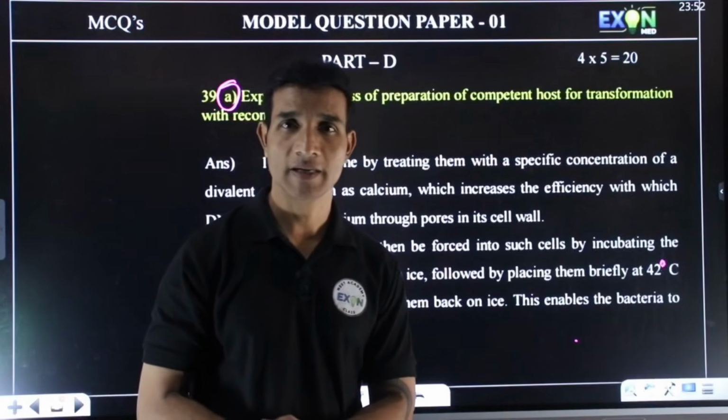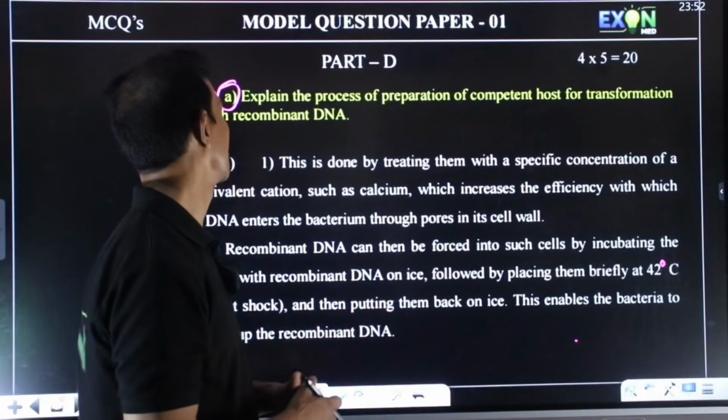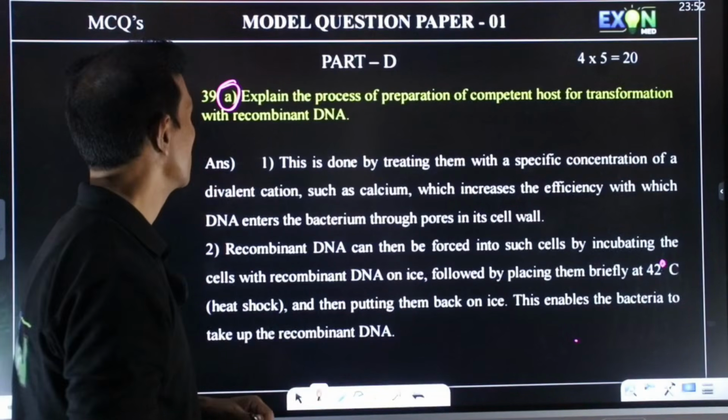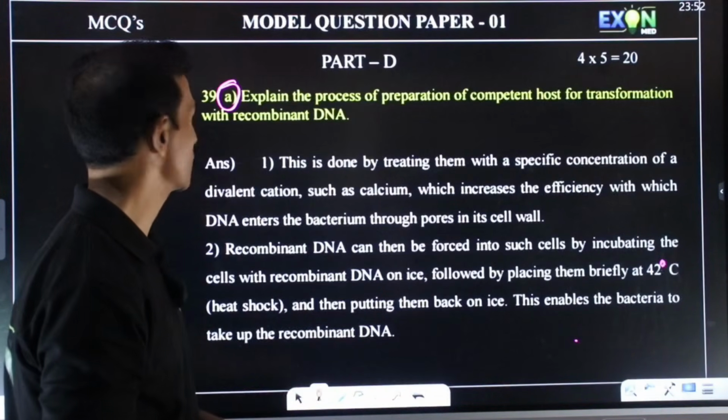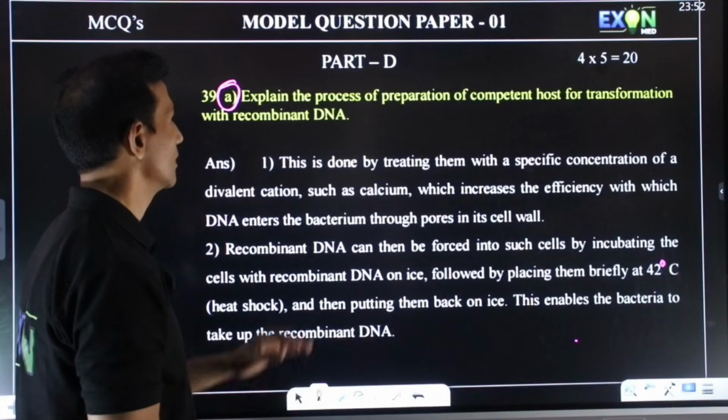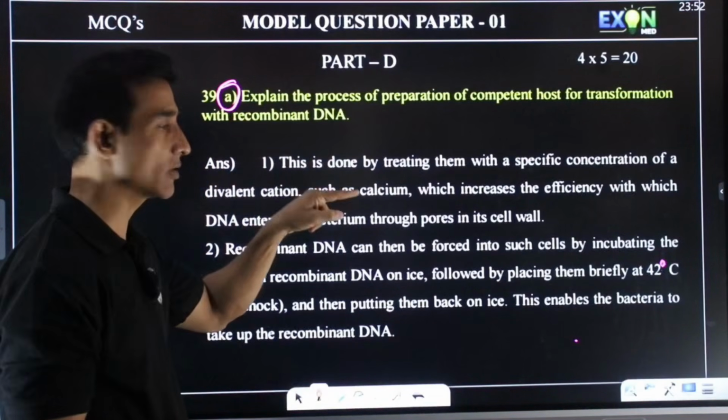So again we had a small technical issue. So let's continue with question 39 A. Explain the process of preparation of competent host for transformation with rDNA. So this is the A question, and the B question is also there.